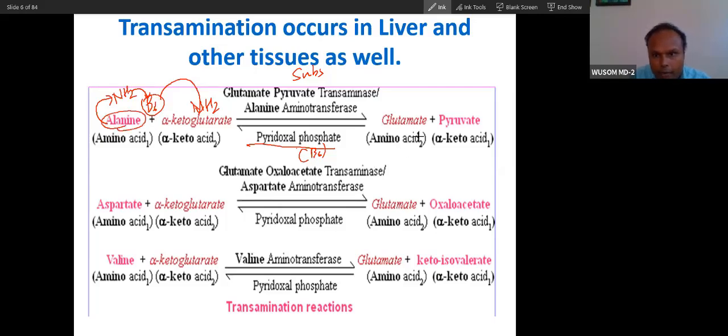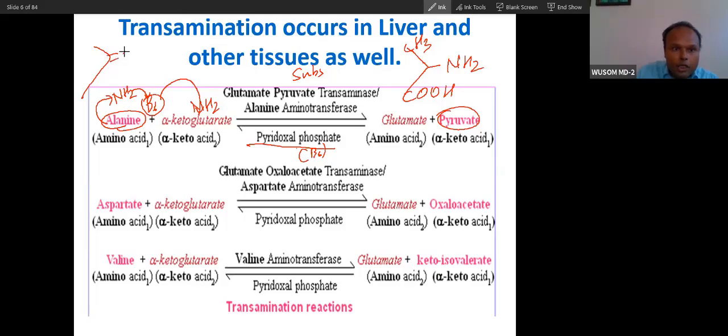Now this alanine becomes pyruvate, because the keto acid of alanine is pyruvate. You can see alanine has an amino group here, an acid group here, and a CH3 group. Pyruvate has this type of group, CH3. So here I am writing pyruvate, here alanine. Don't confuse them. When you remove this amino group from alanine, it becomes pyruvate. So alanine is converting to pyruvate.